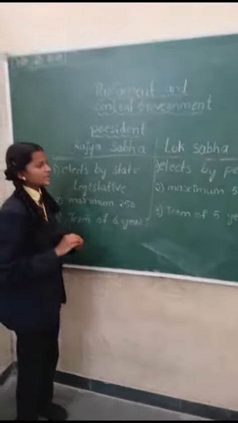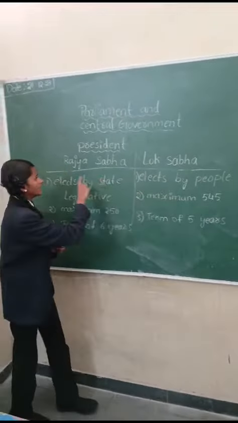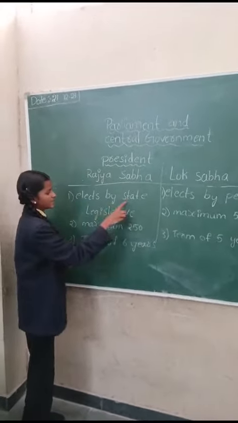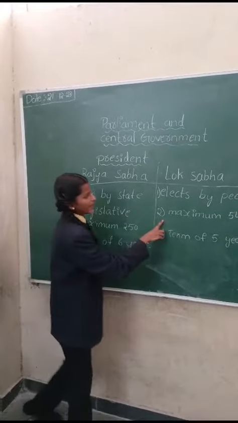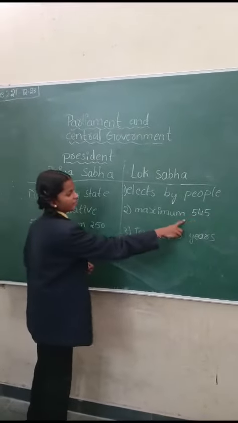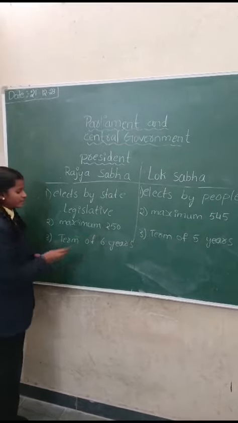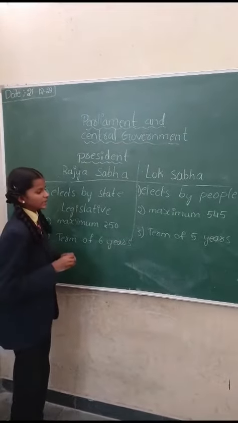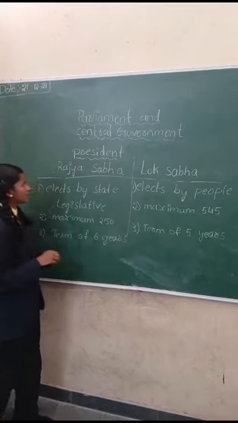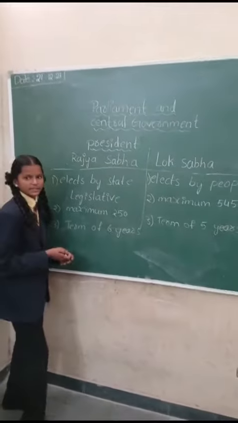The Lok Sabha members are elected by the people and the Rajya Sabha members are elected by the state legislatures. The maximum number of Lok Sabha members is 545 and the maximum number of Rajya Sabha members is 250. The term of the Lok Sabha is 5 years and the term of the Rajya Sabha is 6 years.